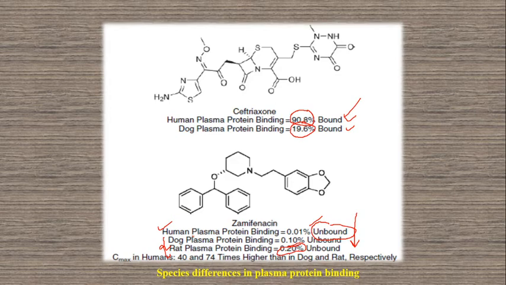It may be observed that the maximum concentration in humans is 40 and 74 times higher than that of the dog and rat. So here it is 40 times higher with respect to dog and 74 times higher with respect to the rat. What is that concentration? The maximum concentration within the plasma.